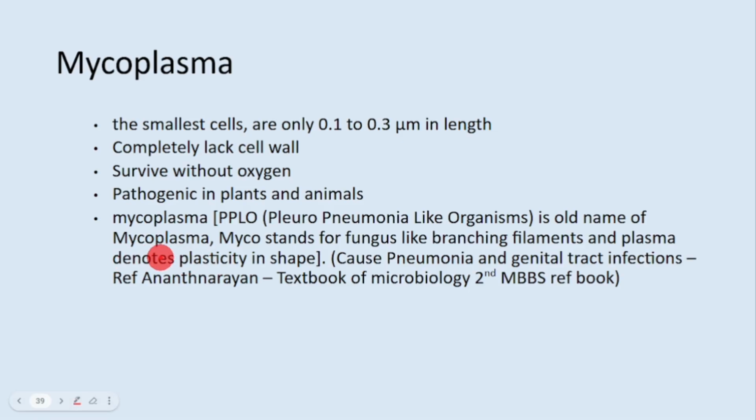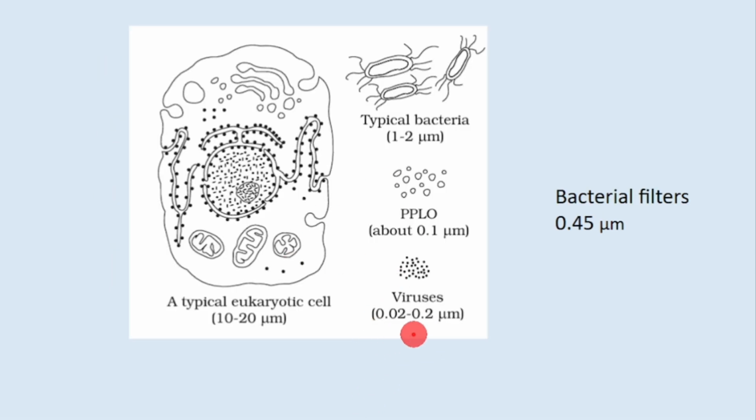And why are they called mycoplasma? Because myco stands for the fungus-like branching filaments which they form, and plasma denotes the plasticity in shape. See, this is the image from that chapter cell. Notice the size, it is 0.1 micrometer. Usually the size of bacteria is 1 to 2 micrometer. Because of the small size and flexible structure, no cell wall, they can pass through bacterial filters. So initial scientists thought that PPLO were viruses, but later they were confirmed to be bacteria.